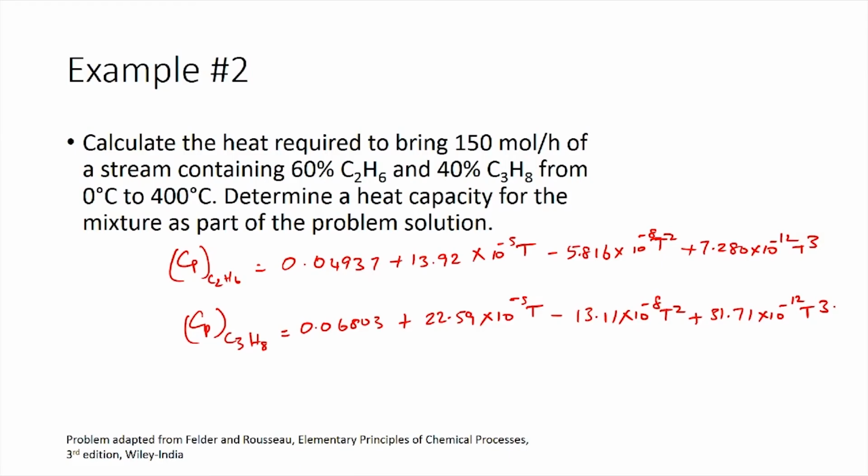Now that you have these two Cp values, you can calculate the Cp of the mixture. The Cp of the mixture would be the mole fraction of C2H6 times Cp of C2H6 plus the mole fraction of C3H8 times the Cp value of C3H8.